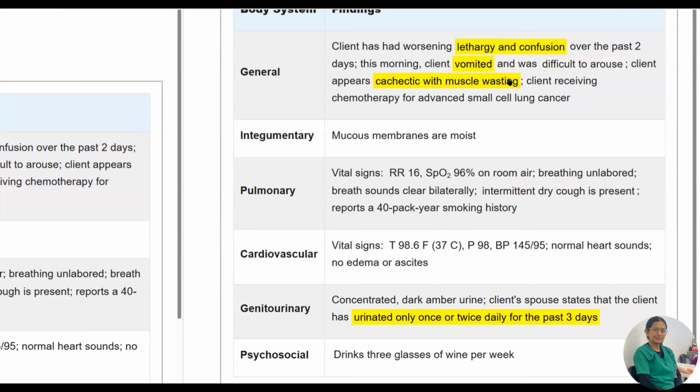So in genitourinary, it is much more concerning. The patient has concentrated dark color urine, and the client's spouse states that the client has urinated only once or twice daily for the past 3 days. That means urine output is decreased.